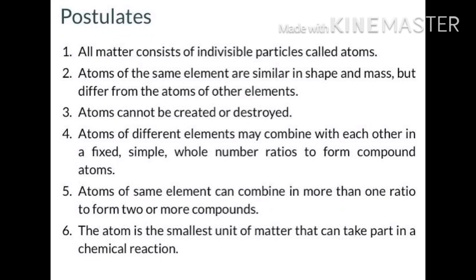Number 3. Atoms of the same element are identical in all respects, that is, shape, size, mass and other physical or chemical properties. Number 4. Atoms of different elements are characteristically different in all respects, that is, shape, size, mass and chemical properties. Number 5. Atoms combine in the ratio of whole numbers to form compounds. And number 6. The relative numbers and kinds of atoms are constant in a compound.